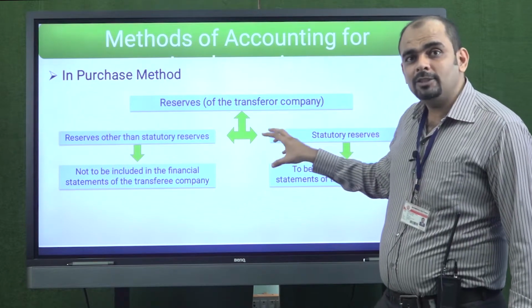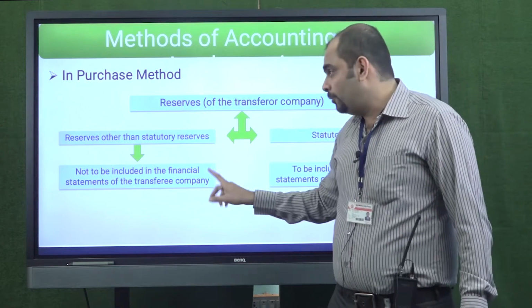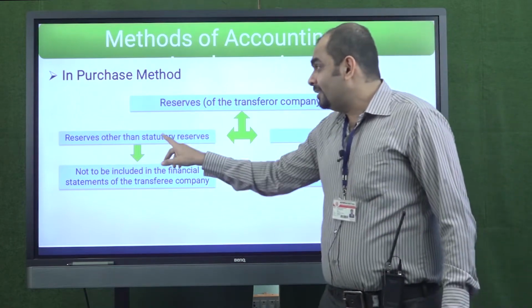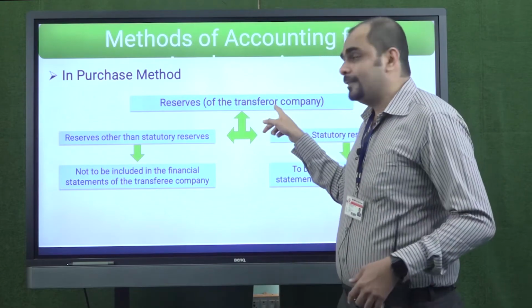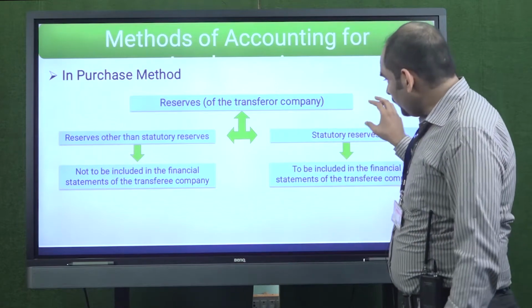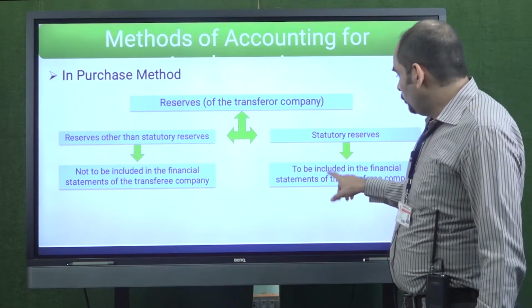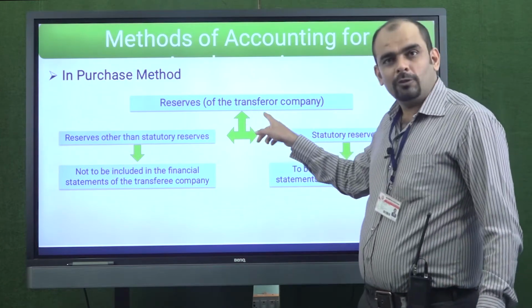So when we are preparing the balance sheet after amalgamation and it is in the nature of purchase, then you have to remember that reserves other than statutory reserves should not be written of the transferor company in the balance sheet, whereas the statutory reserves that belong to the transferor company should be included in the balance sheet of the transferee company.